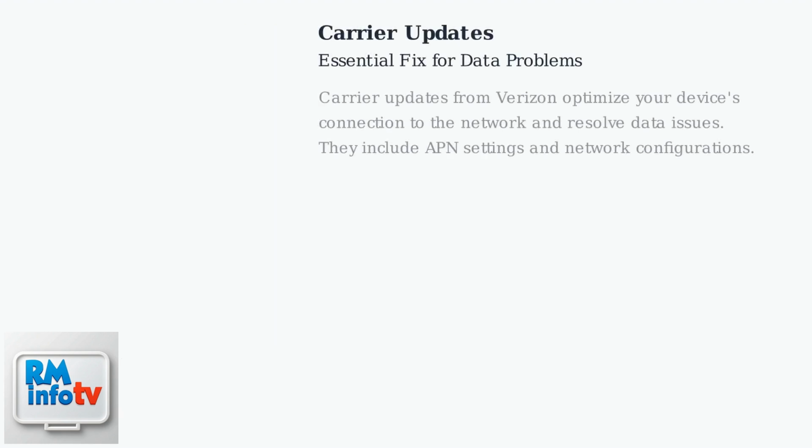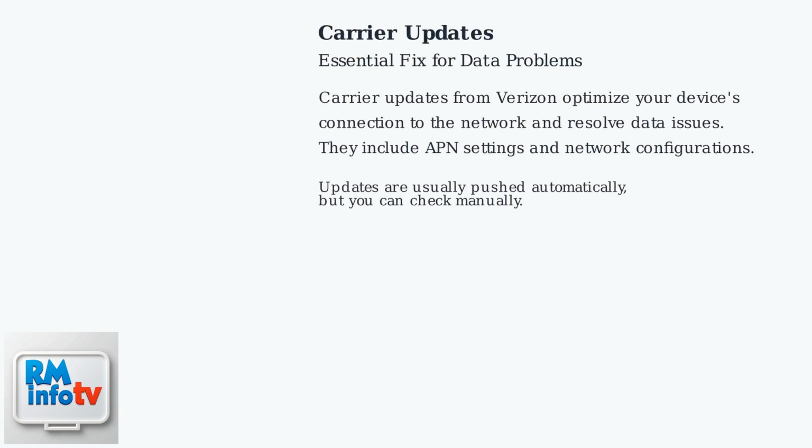Carrier updates from Verizon optimize your device's connection to the network and often resolve data connectivity issues. These updates include APN settings and network configurations. Typically, these updates are pushed automatically, but you can manually check for them.